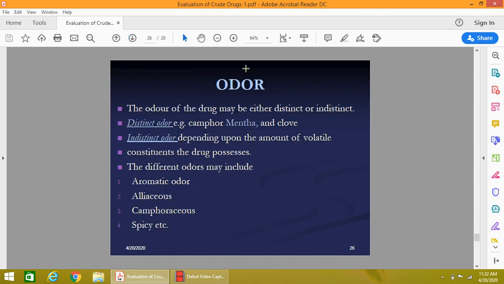Then the odor of the crude drug. The odor can be distinct or indistinct. A distinct odor is one which can be easily identified, a very sharp aroma, like camphor, mentha and clove. And some are indistinct odors, which depend upon the amount of volatile oil or some other constituent. Odor can be of different types: aromatic odor, a very sharp odor; alliaceous, like garlic odor; camphoraceous, also a very sharp odor; spicy odor; some odors are pungent, some are very pleasant and sweet, and some are a very bad odor, which is called rancid odor.